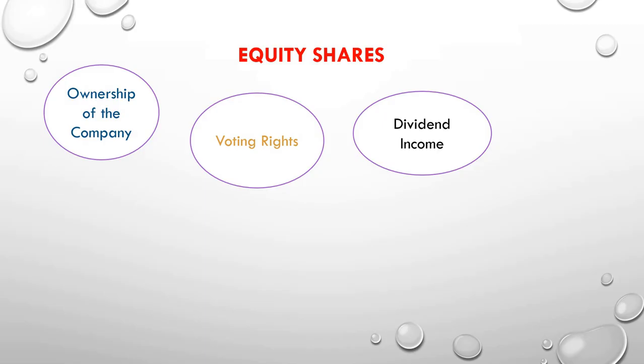Now, since the equity shareholders are the owners of the company, they will get a part of the profit, and the part of profit is given in the form of dividend. But it's not sure whether you will get the dividend or not. It can also happen that you get the dividend but not from the complete part of profit. For example, the company has earned 100 rupees. It's not guaranteed that all the 100 rupees will be distributed as dividend to the shareholders.